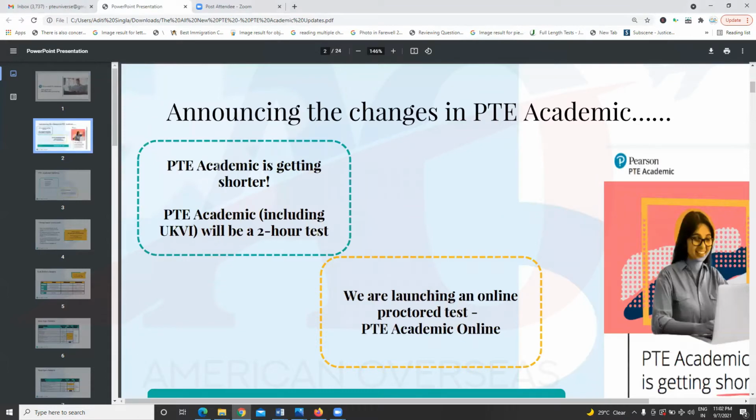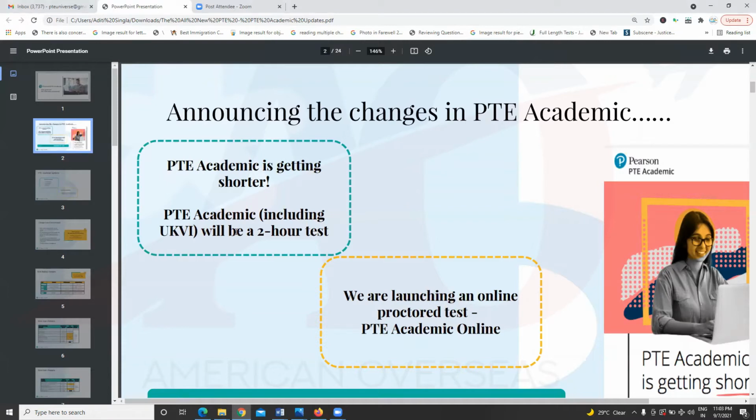First of all, guys, now PT Academic is going to be shorter. It's going to be just a 2-hour test, and even the UKVI test is also going to be a 2-hour test. Guys, one more thing, very soon PTE is launching PT Academic Online. Like Duolingo, you can take this test online sitting at your home. If you don't want to visit the test center, you can do this test online.